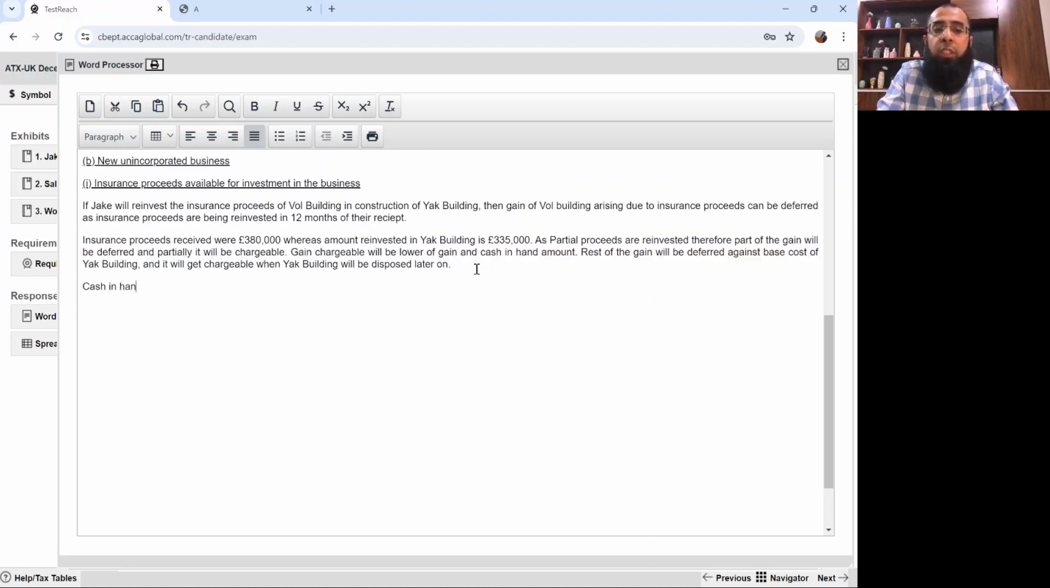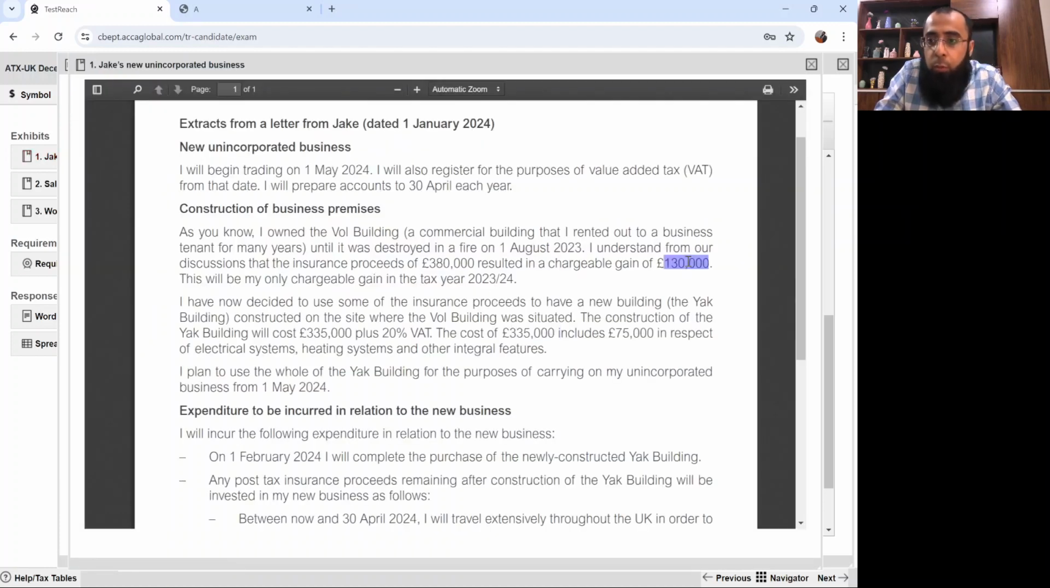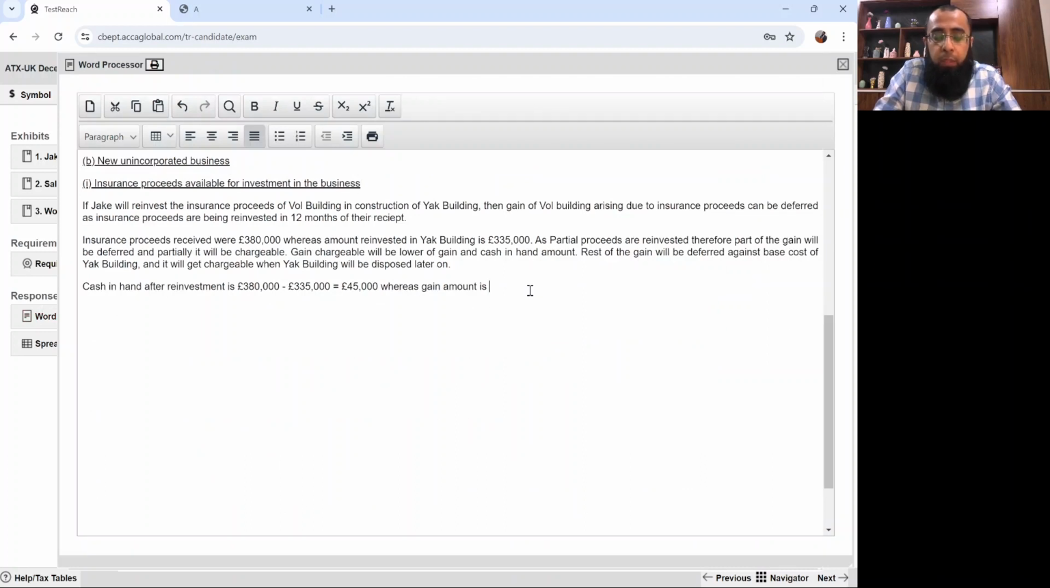Cash in hand after reinvestment is how much? 380,000 minus 335,000. So 380 minus 335, it's 45,000. Whereas the gain amount is how much? It was written in the question. The gain amount is 130,000. The lower of gain and cash in hand will be chargeable.